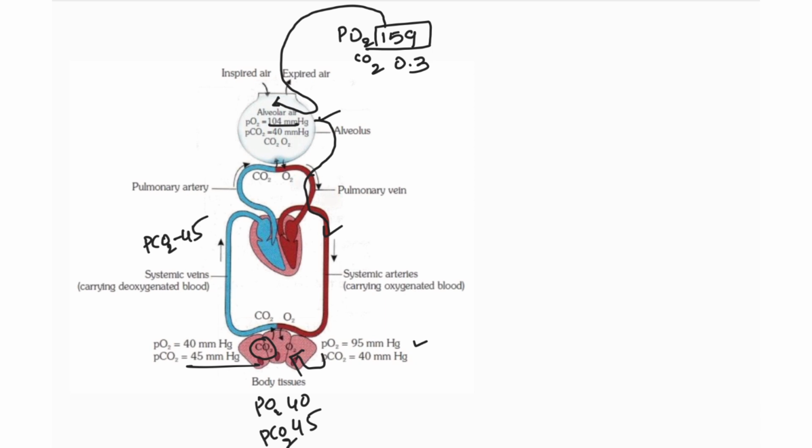Carbon dioxide is more soluble in the blood compared to the oxygen. Hence carbon dioxide can easily diffuse here because it is more soluble. Hence it can go inside, and finally in the alveoli you can see there is 40. So again it can easily diffuse inside the alveoli, and in the atmosphere it is even less, that is 0.3. From the alveoli it is exhaled outside. So this is how partial pressure works for the exchange of the gases.